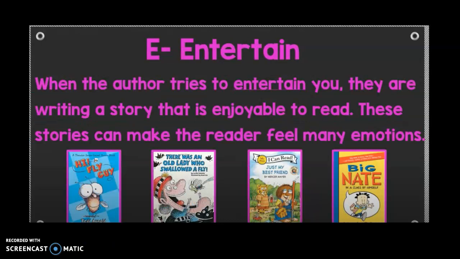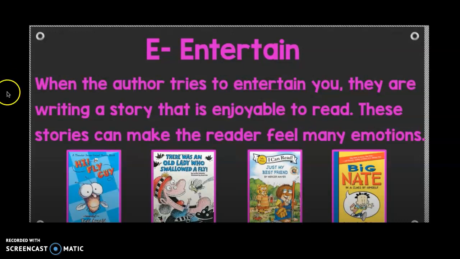Some authors write because they want to entertain the reader. They want to entertain you. They're writing a story that's enjoyable to read so that you can read through it and enjoy the characters, the setting, and what happens in the story. These stories can make the reader feel many emotions. There are some stories that can make the reader feel scared, or some stories that have mysteries that get the reader interested in what's going to happen next in the story.